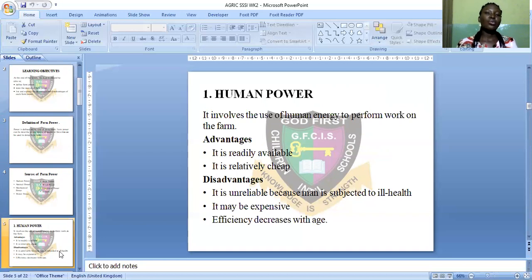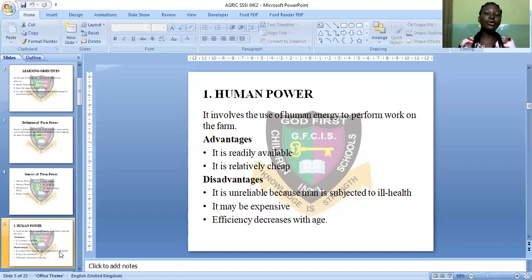That is, we employ human beings to work on the farm, either by using other farm implements or farm machineries. Now, we'll be looking at some advantages and disadvantages. This is just like a clip of what you have in your notes. So you have to go to the website and have the comprehensive notes.